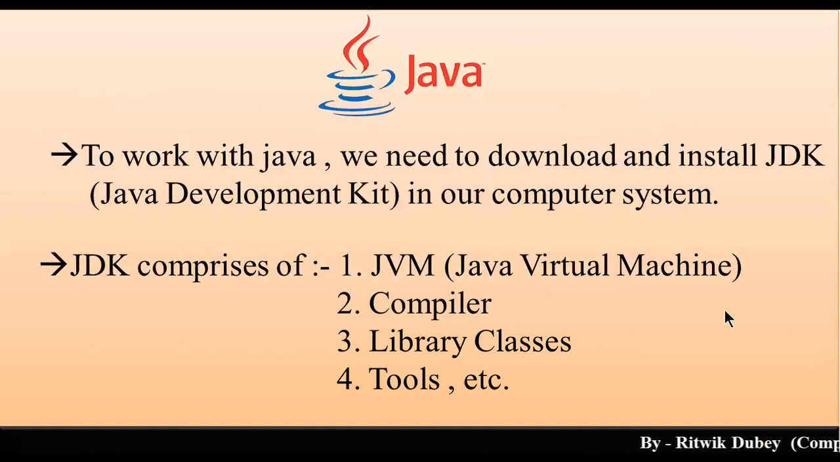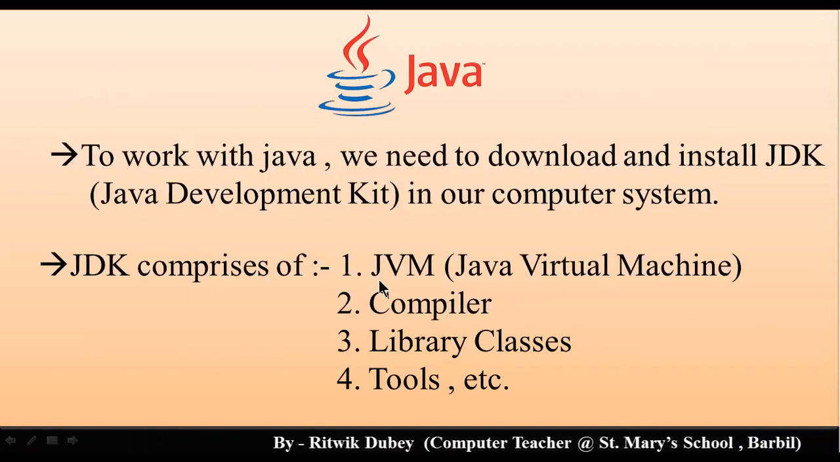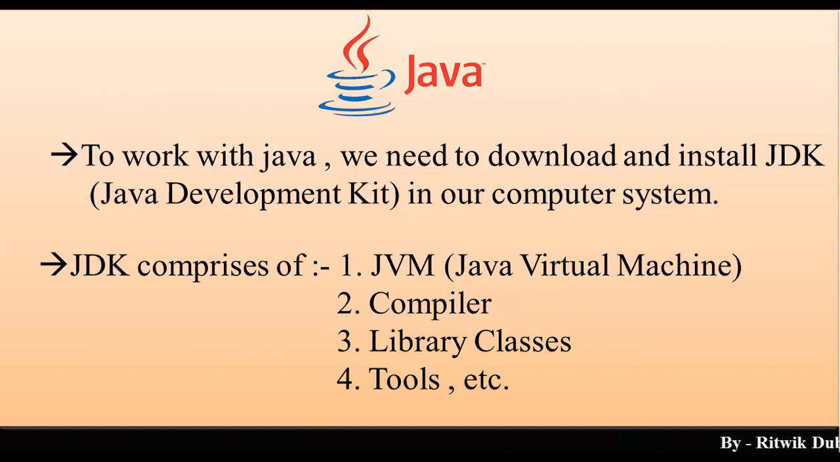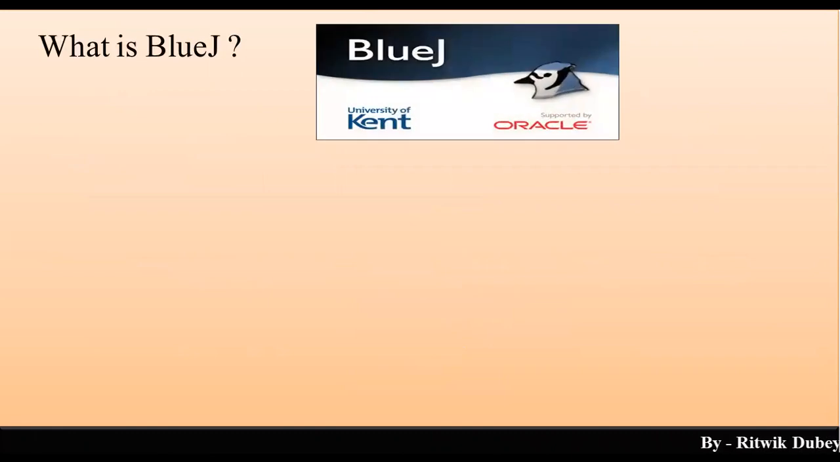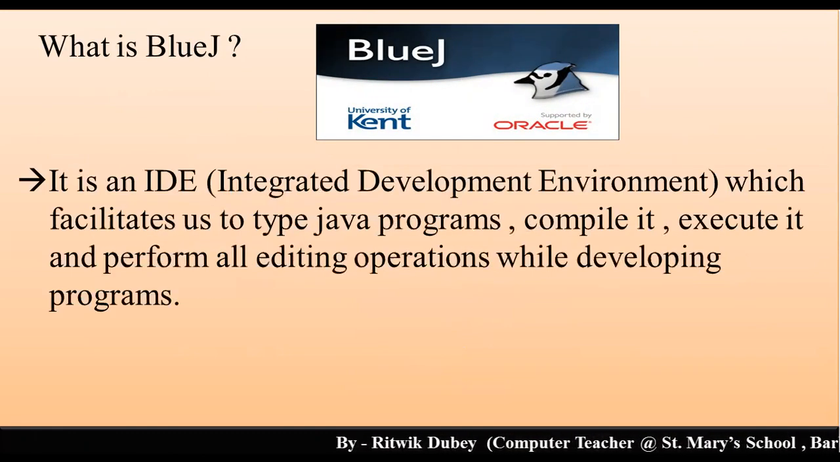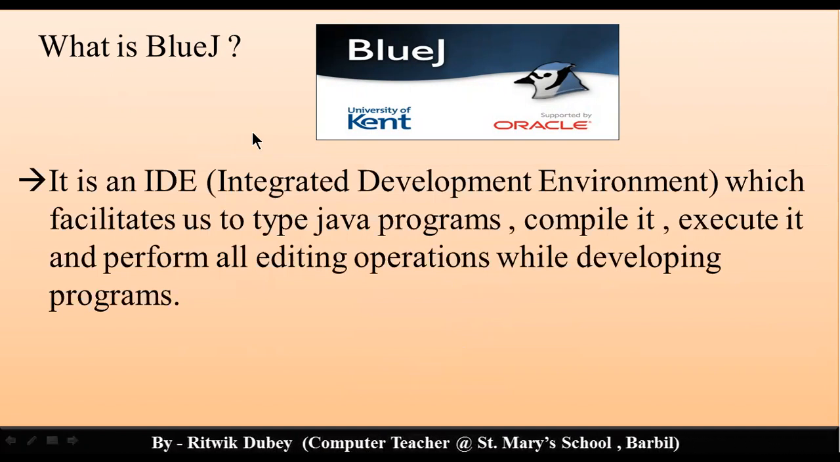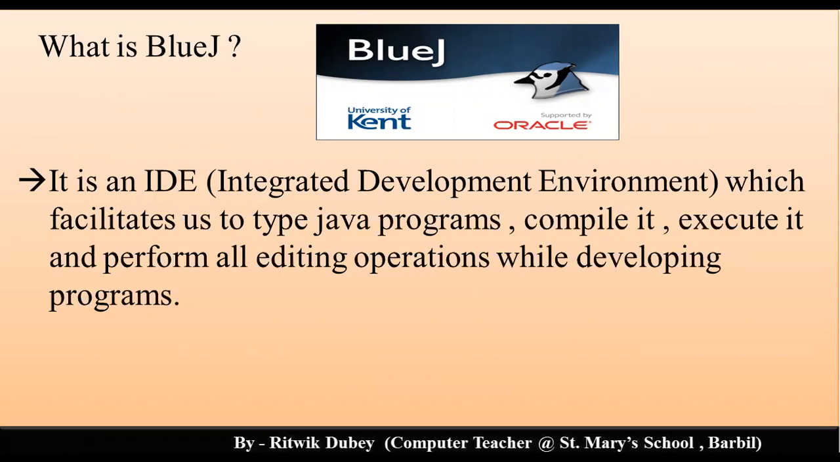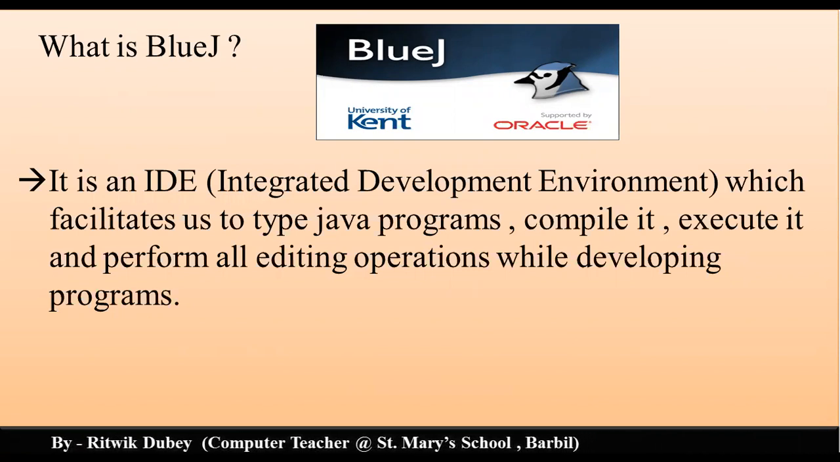We will discuss about this all in detail in some other videos. But all these items are required in order to write Java programs, compile them, execute them. Now what is BlueJ? This is the icon for BlueJ, but what is BlueJ? It is an IDE, integrated development environment. Now it is just like an application, which facilitates us to type Java programs. We can compile it and execute it, and we can perform all kinds of editing operations while writing programs, or we can say while developing programs.